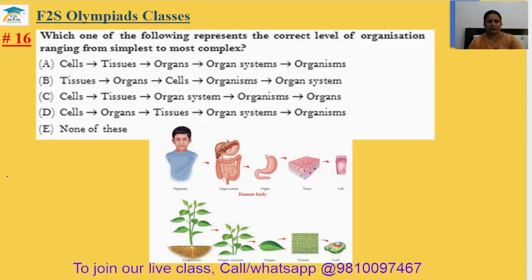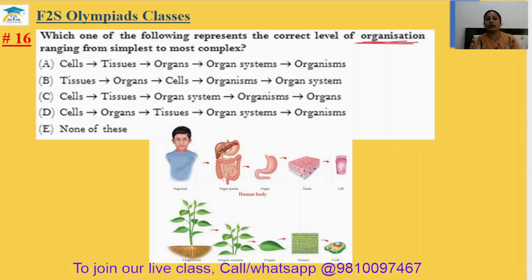Question number 16. Which one of the following represents the correct level of organization ranging from simplest to most complex? I think it should be organism, not organization. So first, the smallest unit of your body is the cell. And after the cell, when cells combine with each other and perform a specific task, it is your tissue.